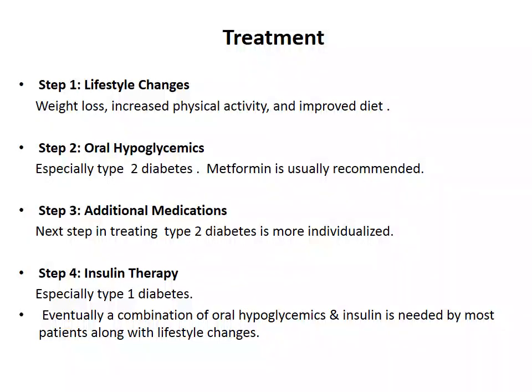Step 3, additional medications. So next step in treating type 2 diabetes mellitus is more individualized, that is the additional medications which are required will differ from patient to patient. So the other additional medications can be added for the treatment. And step 4, insulin therapy, especially type 1 diabetes. A combination of oral hypoglycemic and insulin is needed by most patients along with lifestyle changes.